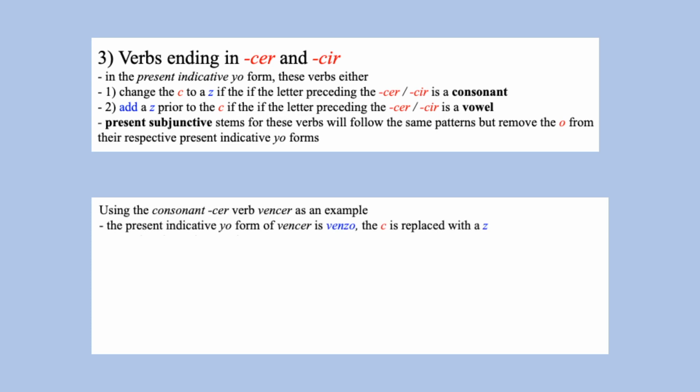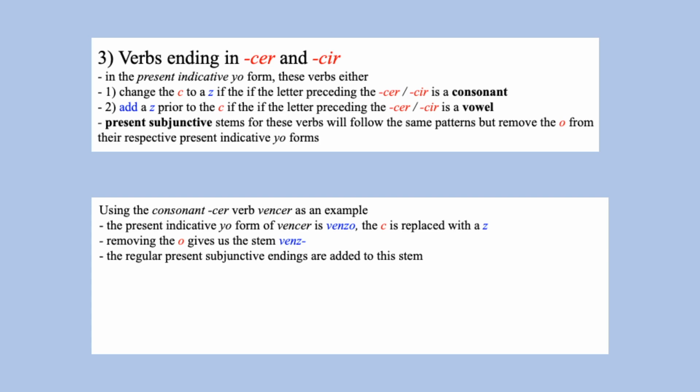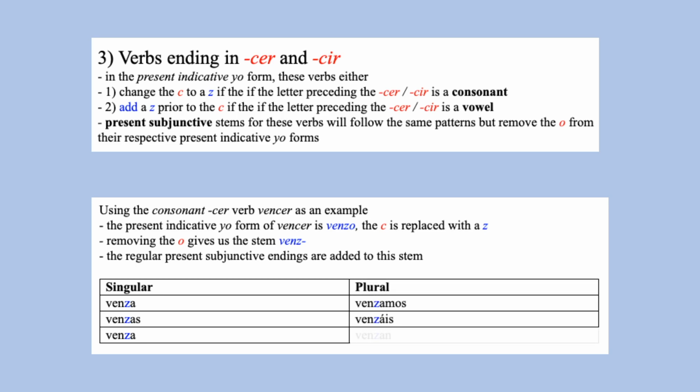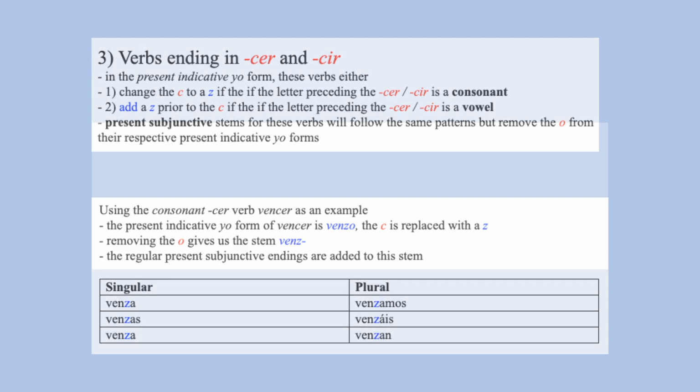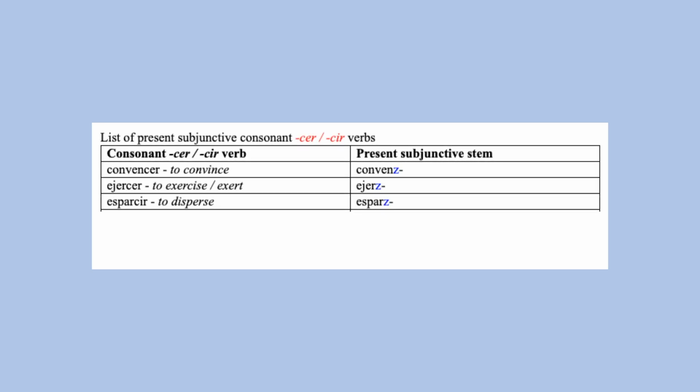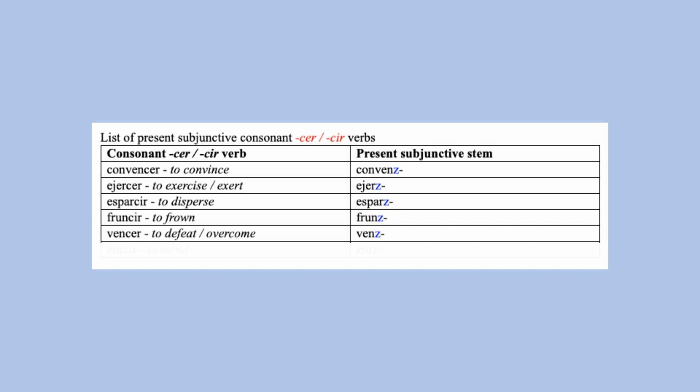So for vencer, a consonant precedes the ending, so in the first person singular present tense form, it will be venzo, with the c being changed to a z. We then remove the o, giving us the stem venz, and to this stem we add the present subjunctive endings afterwards. Venza, venzas, venza, venzamos, venzáis, venzan. These are the present subjunctive stems for cer and cir verbs with a consonant preceding the ending.